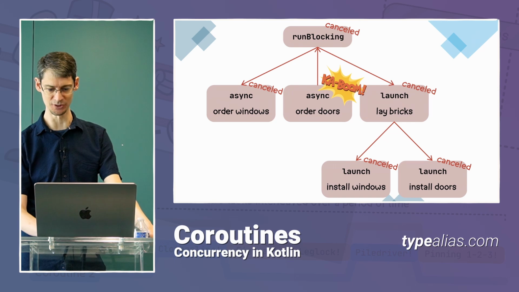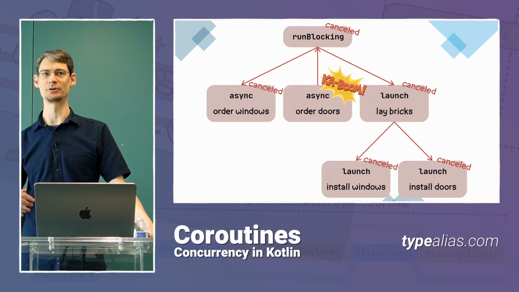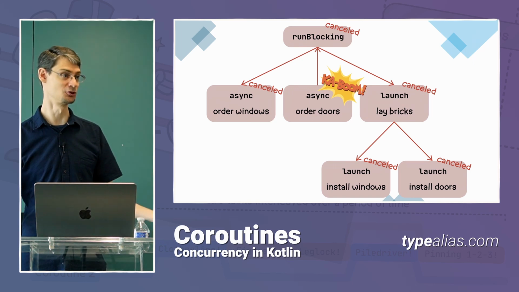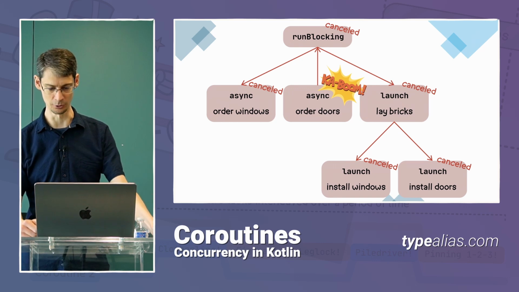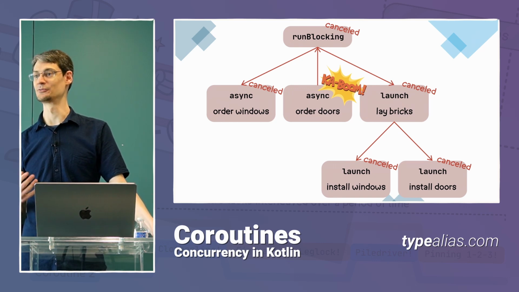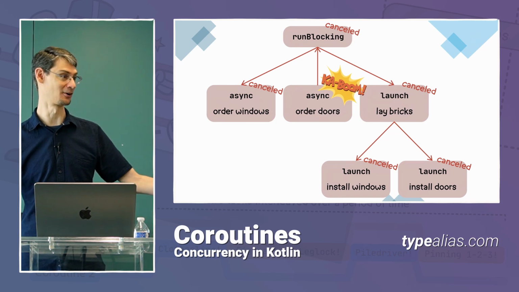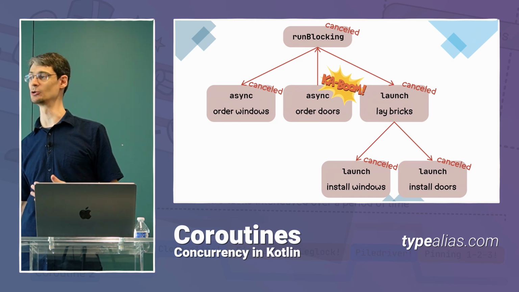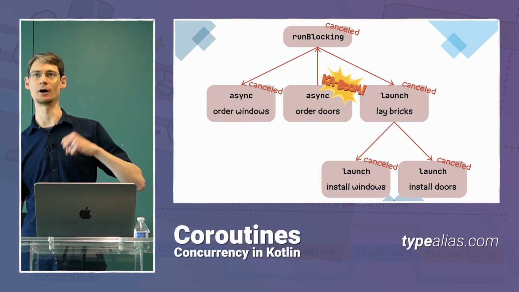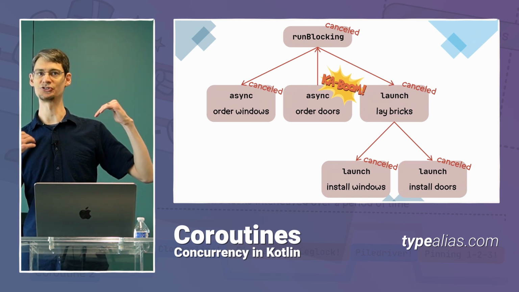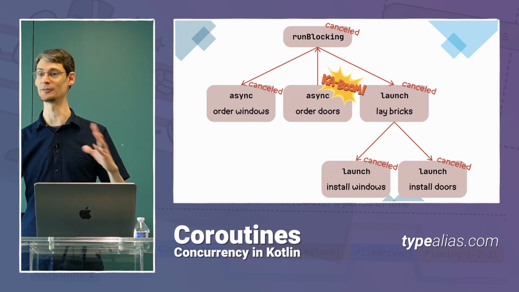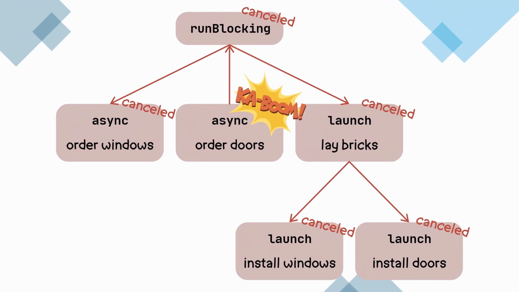And so this behavior, again, canceling the children and propagating the exception upward until you get to the root of the scope, is something that you don't have to do as a developer. You can just let Kotlin handle that for you. Now, if you have an exception that you can catch in a coroutine, then it doesn't have to blow up your entire scope. You can still manage it by catching it in the coroutine. And even if you need it to go uncaught through the coroutine, you can still configure your coroutines to be what they call supervisors, which allow them to kind of contain the blast radius of an exception so that it won't go everywhere.